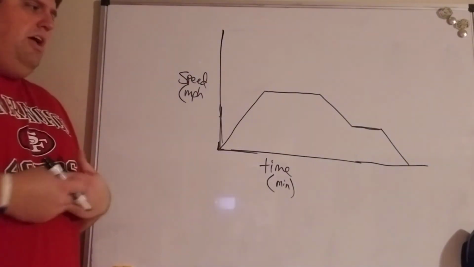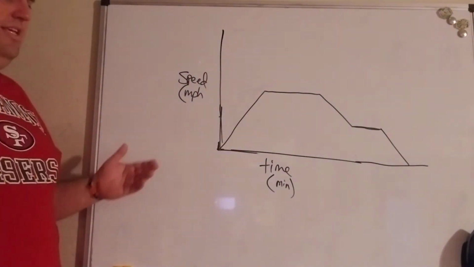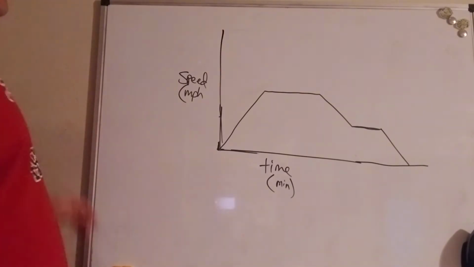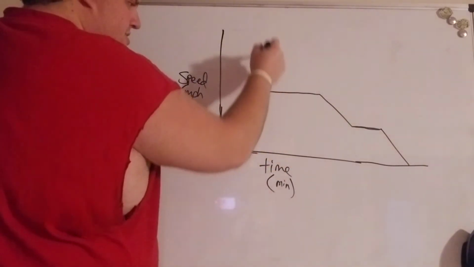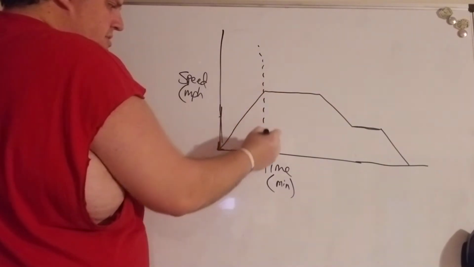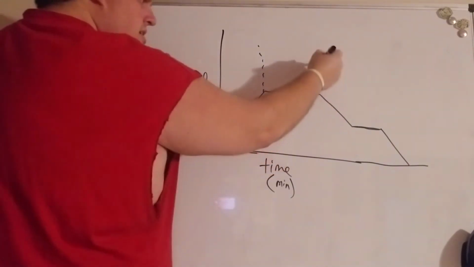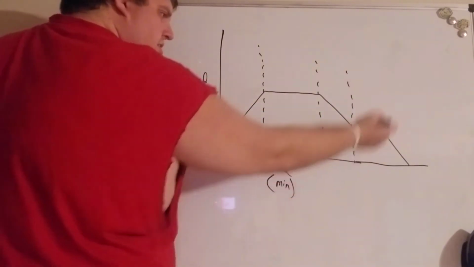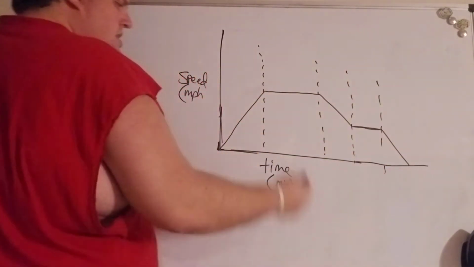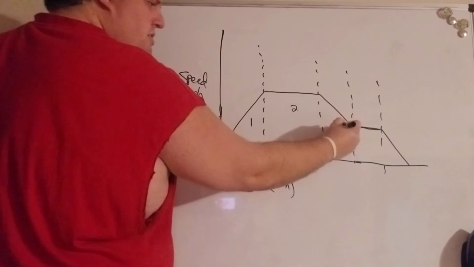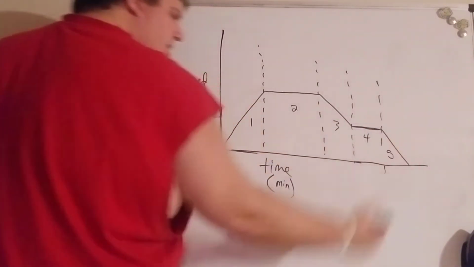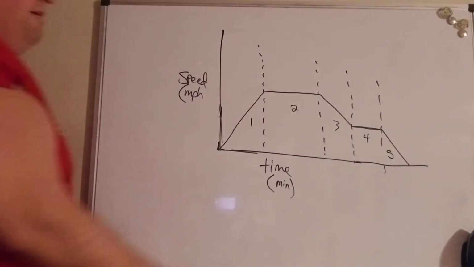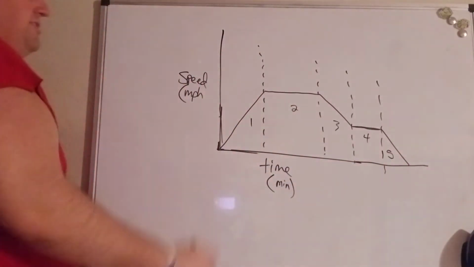So let's look at what's happening over these intervals here. Again, we have a couple areas that look like really good breaking points. Something changes here, something changes here, something changes here, and something changes here. So these are all going to be intervals of our graph that we're looking at to see what's going on in those intervals.